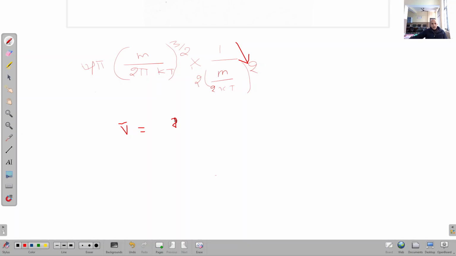8 kt upon pi m power 1 by 2. So this is the expression for b average, 8 kt upon pi m, where k is the Boltzmann constant. In books it can be written as kB, so it is understood it is the Boltzmann constant. So this is the expression for average speed, right?